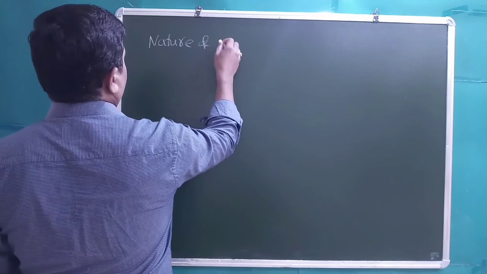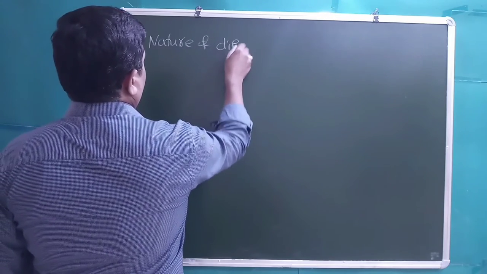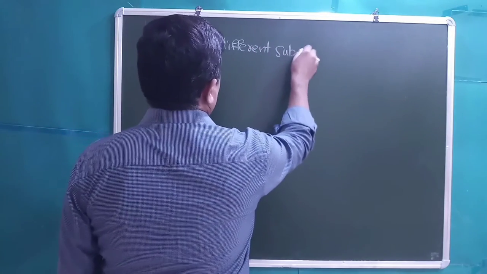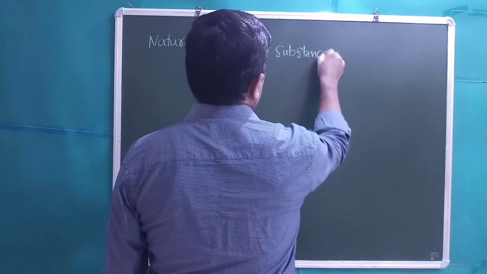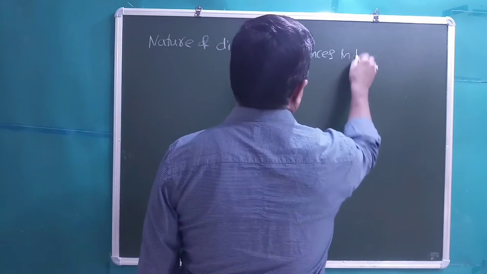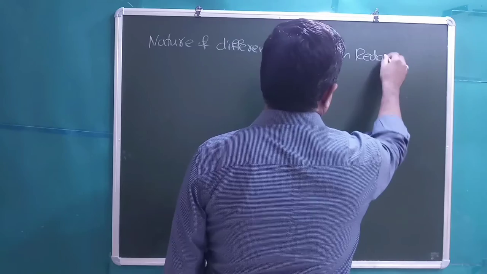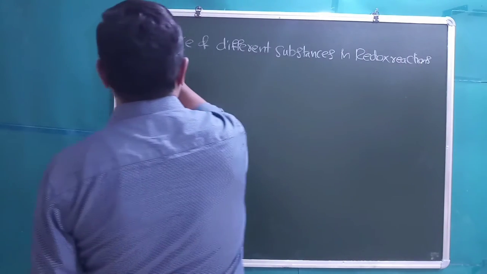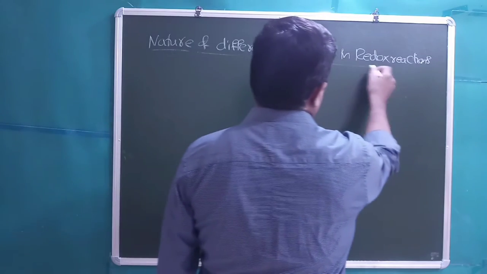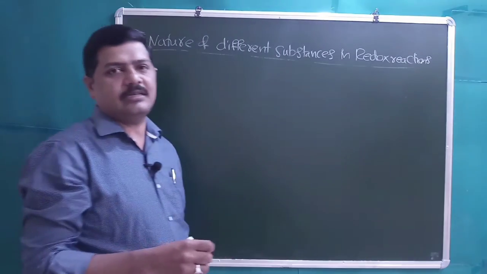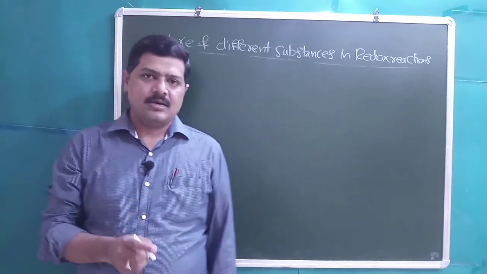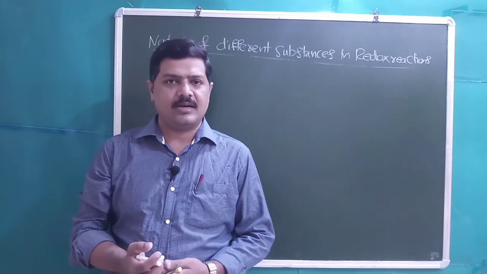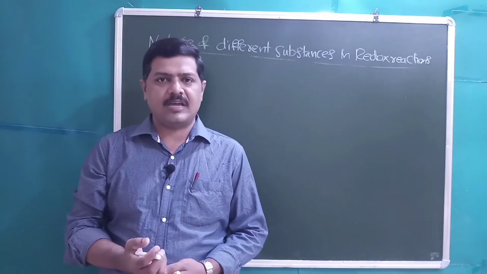Nature of different substances in redox reactions. So students, that is nothing but whether it is acting like an oxidizing agent or reducing agent, or if there is a possibility that it can act as both oxidizing and reducing agent, that we are going to discuss now.